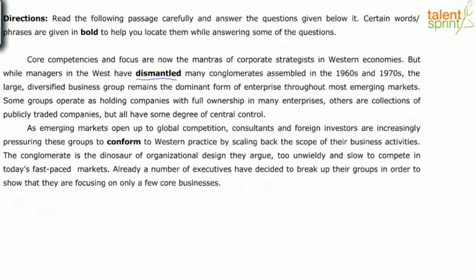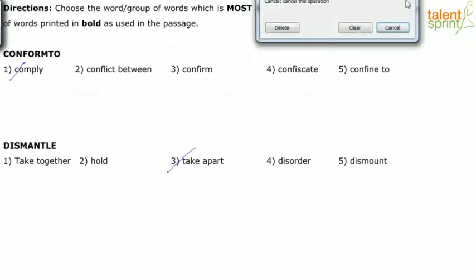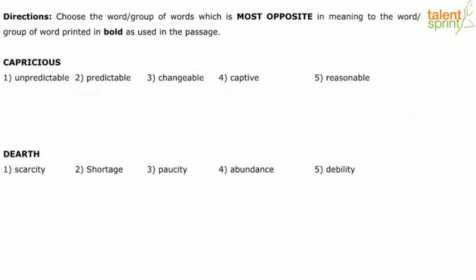They took that apart. So the answer is option 3, take apart, right? So let's move on to our antonyms. Opposite meaning, capricious. Let's see where capricious and dearth, both we'll check out and then we'll come back.